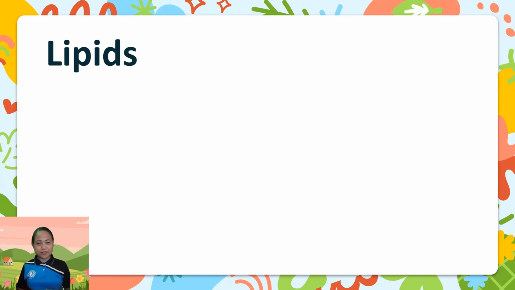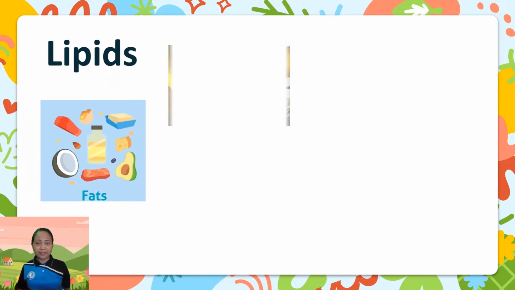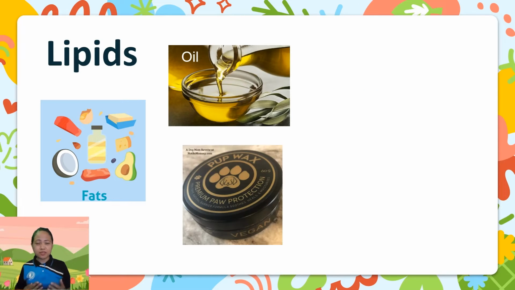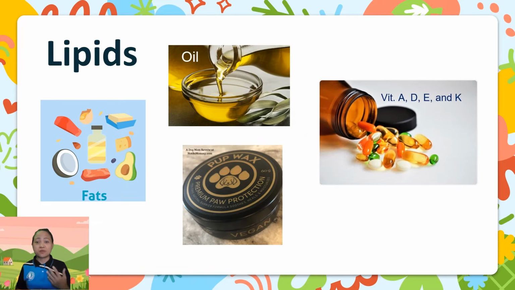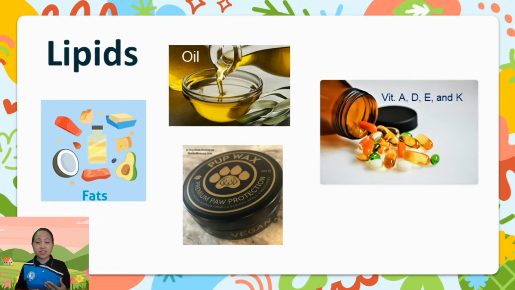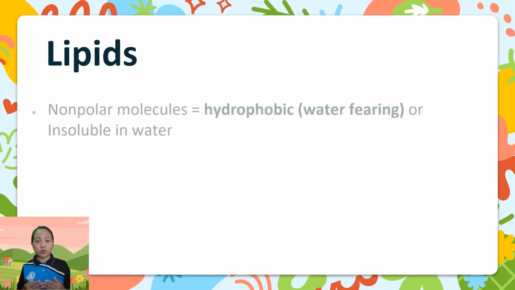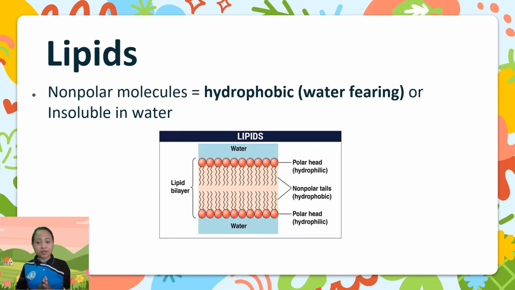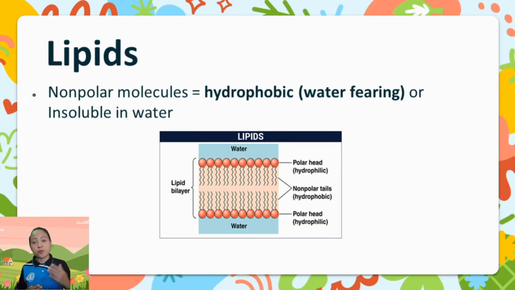These are the oily and greasy substances that include fats, oils, waxes, and related substances like vitamins A, D, E, and K. Lipids are non-polar molecules, which means hydrophobic. Hydro means water, phobic means fearing. So it's water-fearing, or in simple words, it is insoluble in water.